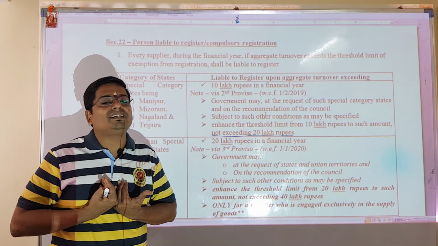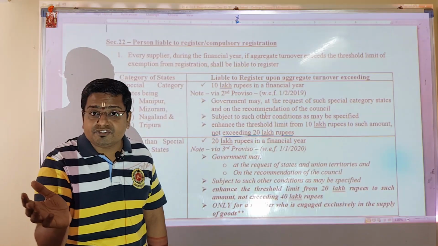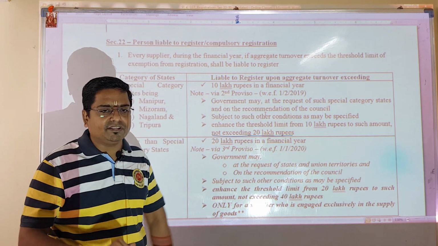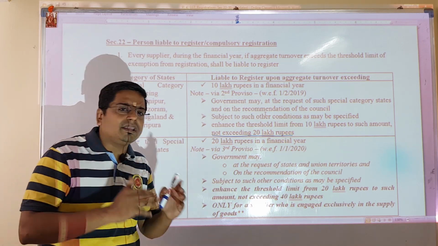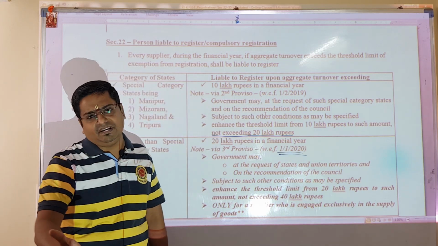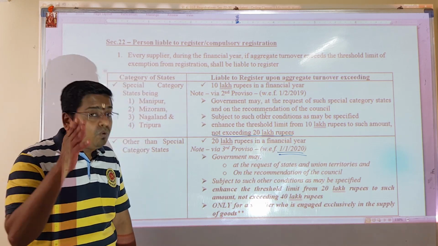So I am not called a taxable person. Remember the definition of taxable person. Who is a taxable person? Other than special category states, only if I cross 20 lakhs. But hold on, a proviso has been placed. A proviso will always talk in contrary to what is above, right? This is more like a ratification, my dear. You should understand why I use this word; you will understand later.